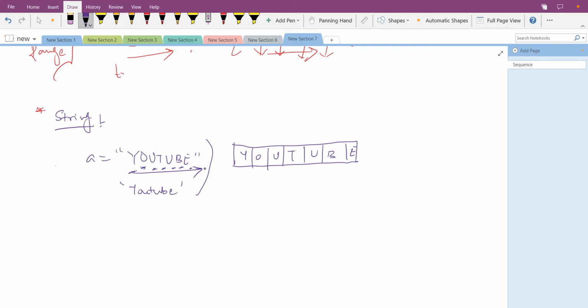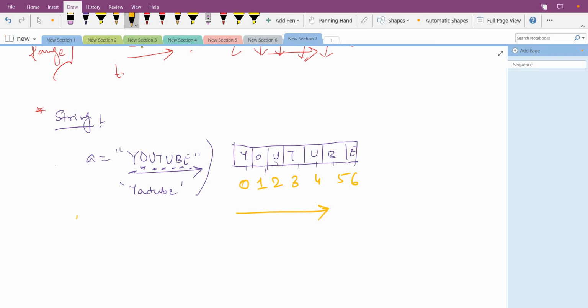I will explain again. a is equal to YouTube. Each character has a different memory block, its own index and its own value. The indexing starts from 0: 0, 1, 2, 3, 4, 5, 6. It goes in the rightward direction, from left to right. Do remember, guys, the indexing always starts from 0.